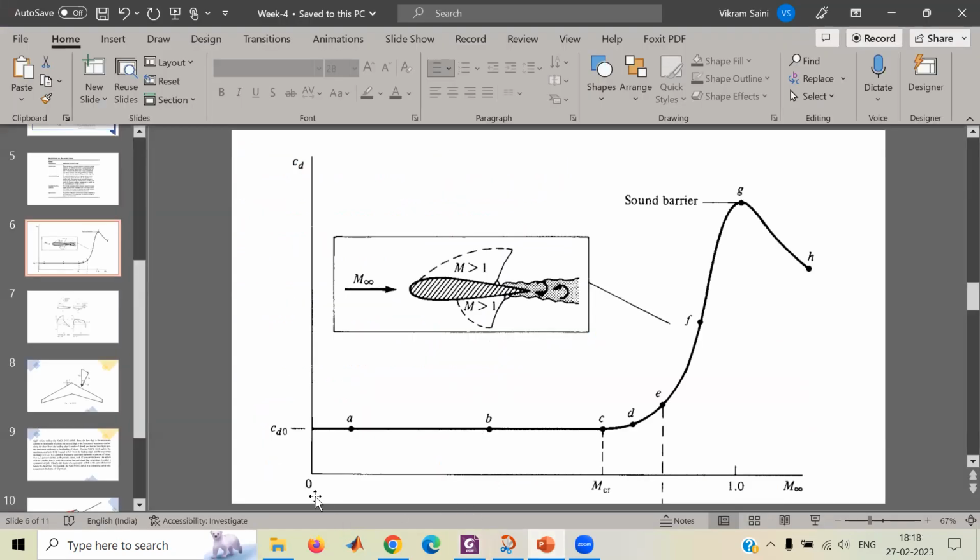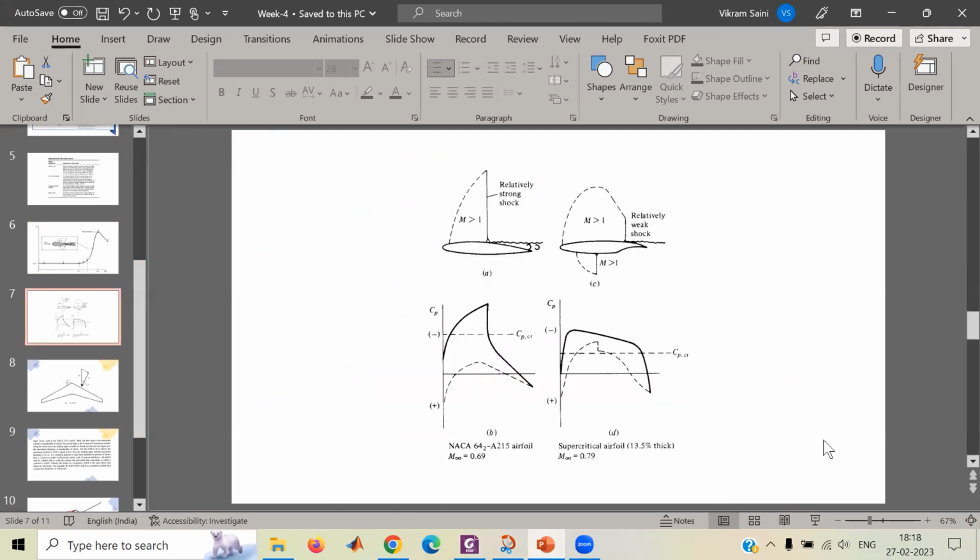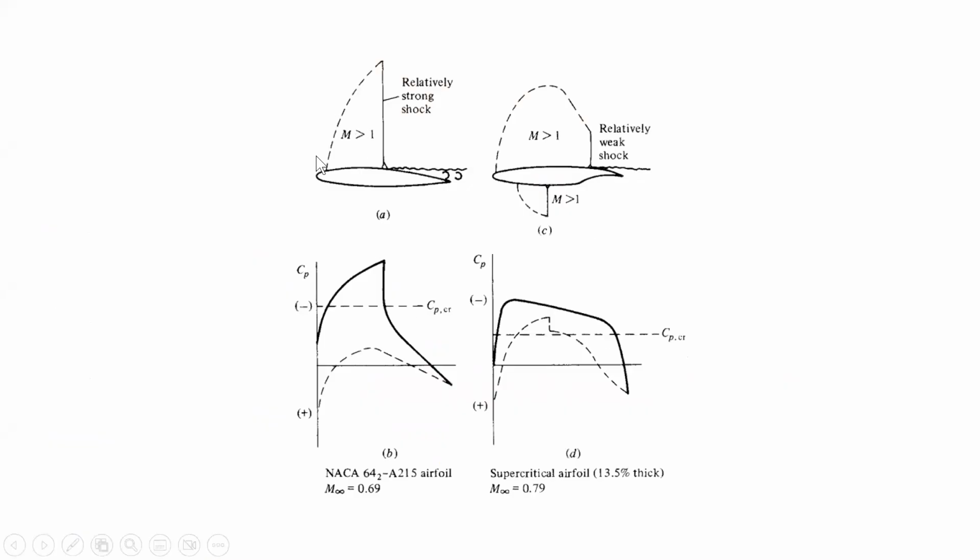There is one more slide that I want to show in this particular example. This is a normal airfoil, NACA 64 series airfoil, and this is a supercritical airfoil. When the incoming flow is in a critical situation, the shock wave that is formed on top of the wing is relatively strong.